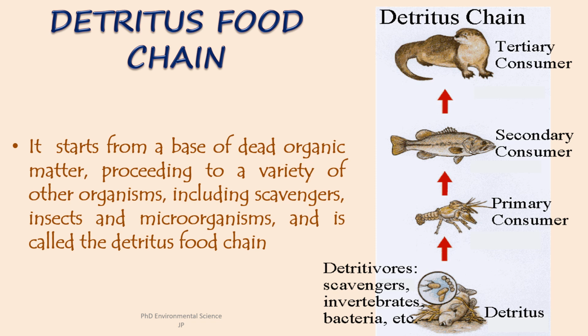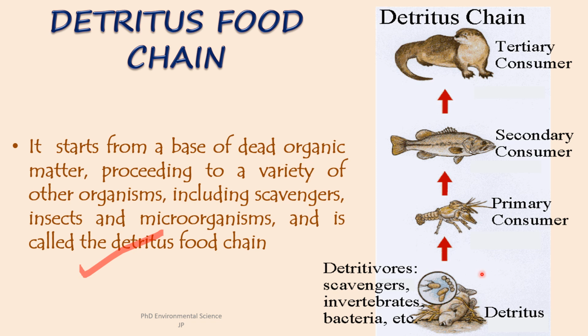Detritus food chain. So grazing food chain, it started from the base of green plants. Detritus food chain, it starts from the base of the detritus or dead organic material. So you can see the base of the detritus chain, it is composed of dead organic matter, including dead plants and animals, fallen leaves and other organic debris. And detritivorous organisms such as bacteria, fungi, invertebrates, they feed on detritus. They break down the organic material, turning them into simpler substances.